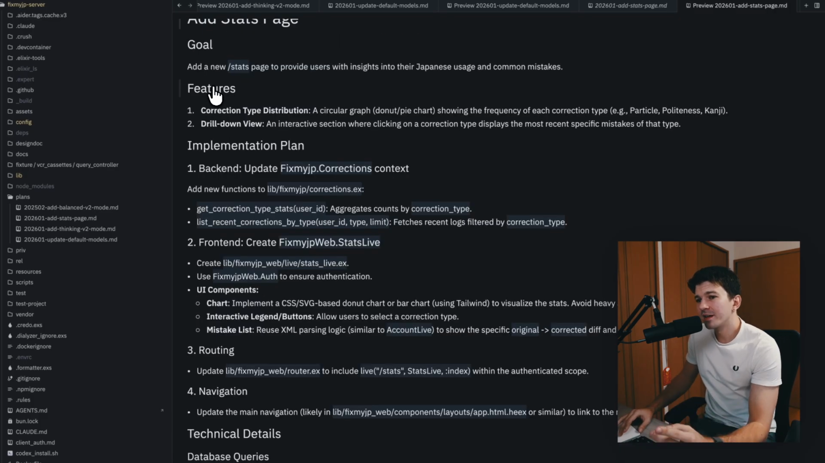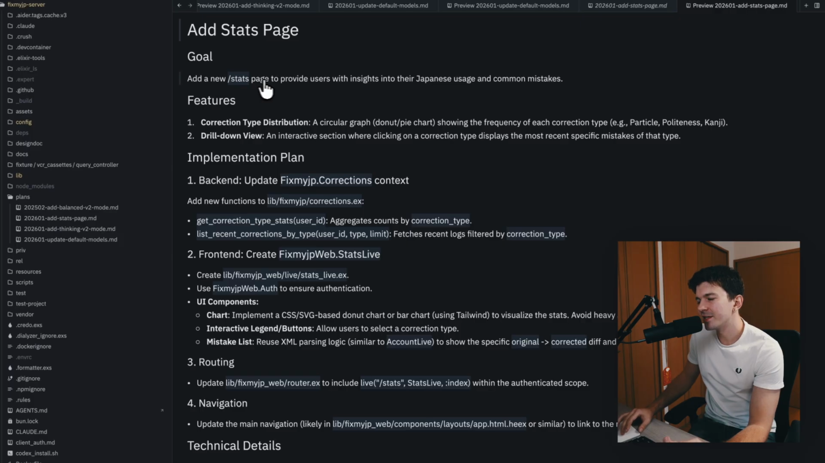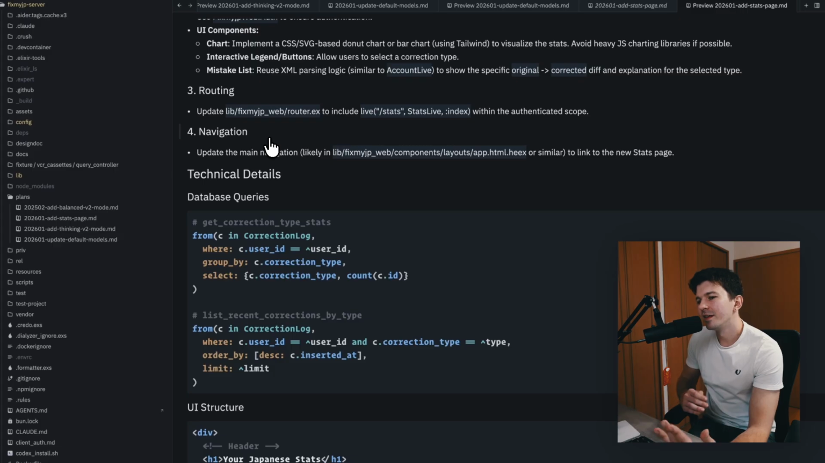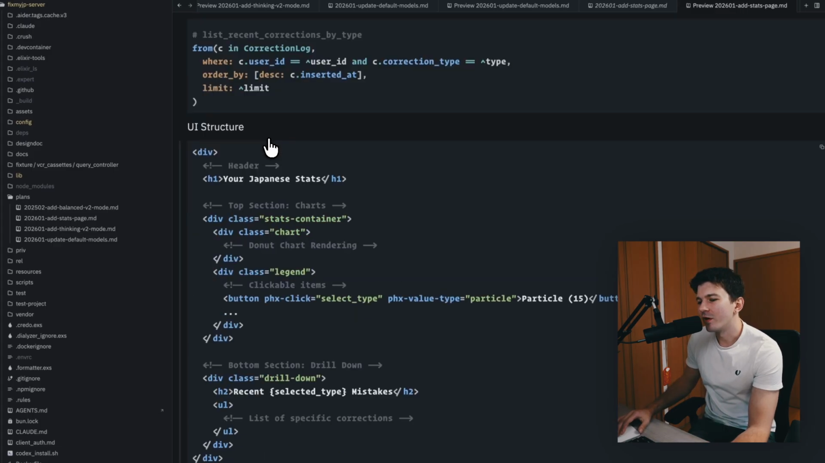We also have the explanation of what needs to be implemented. Here in this case, the goal is add a new stats page to provide users with insights into their Japanese usage and common mistakes. We have the features, which is the correction type distribution and the drill down view, the implementation plan that I just mentioned, but then also some other things like, oh, these are the database queries we want to use, or here's some UI structure. How I'm creating these documents is completely tool independent.